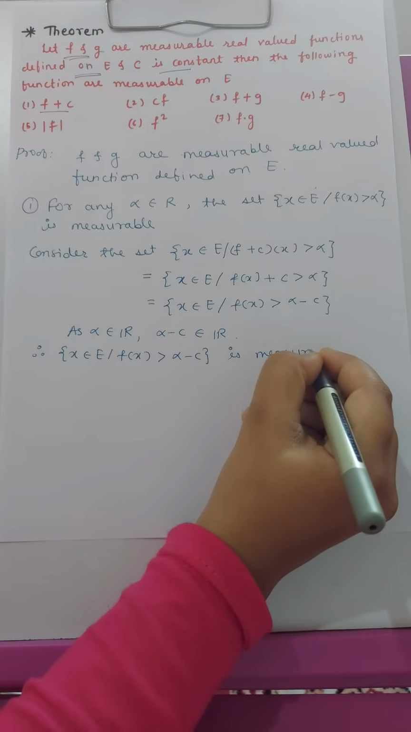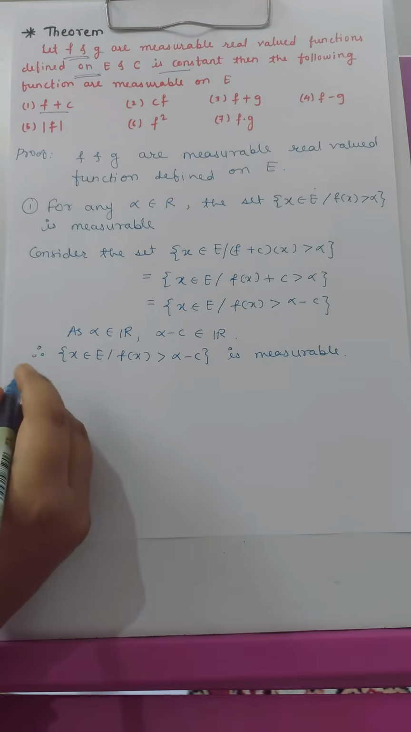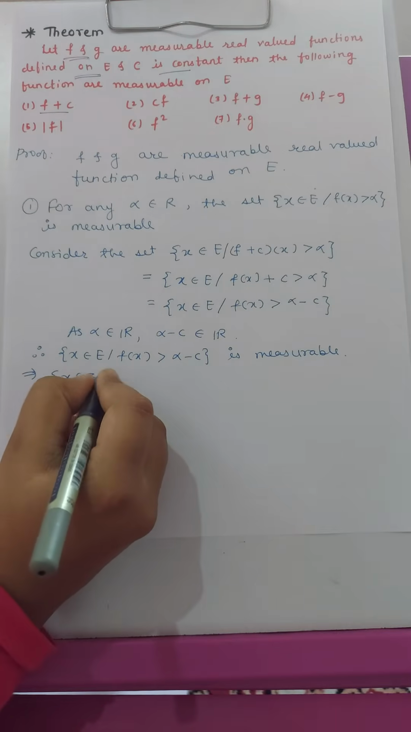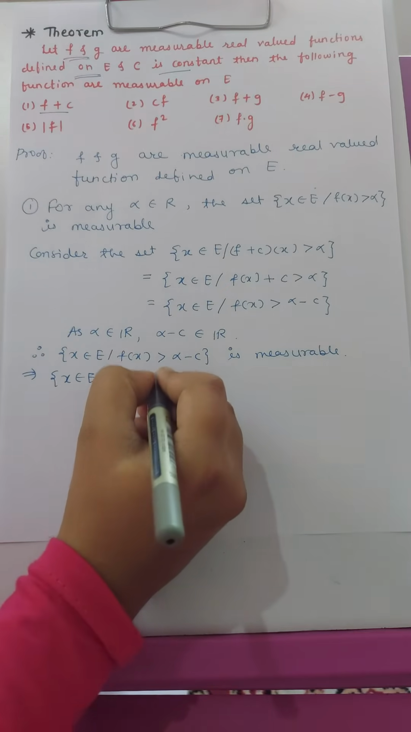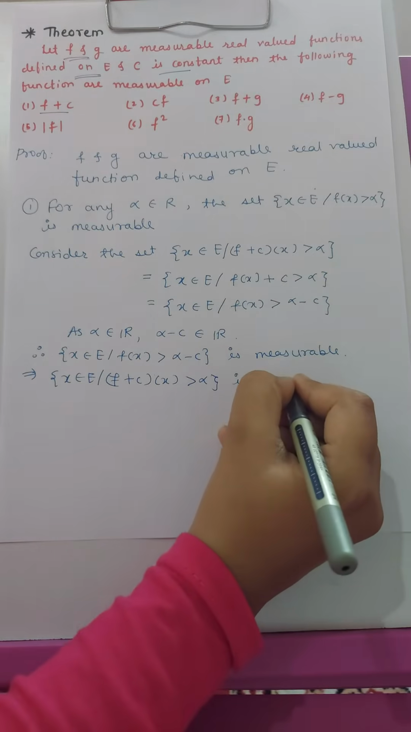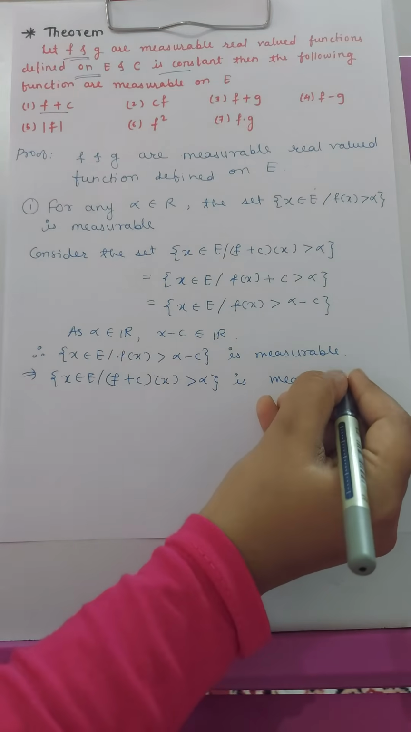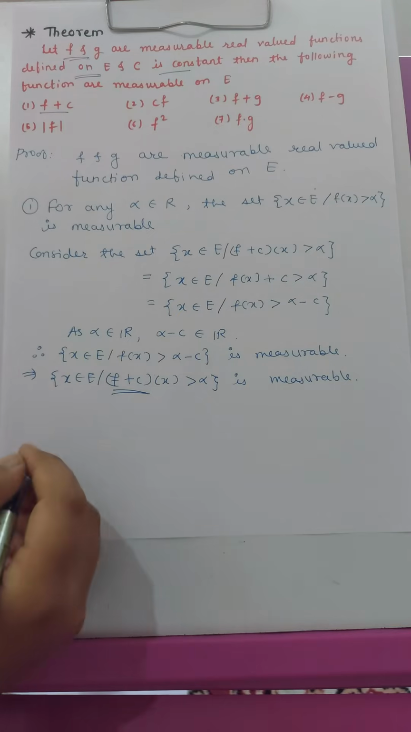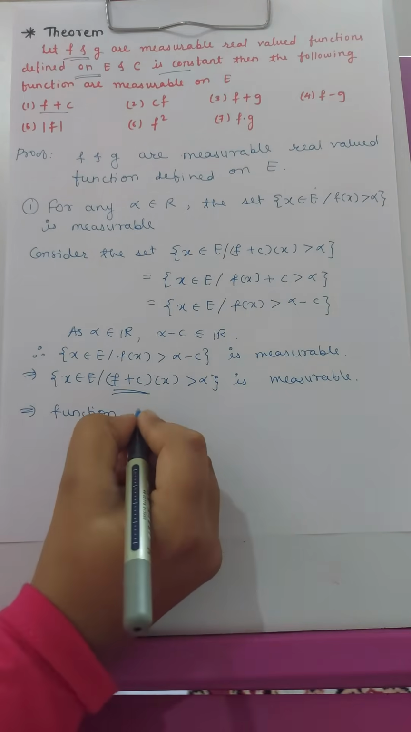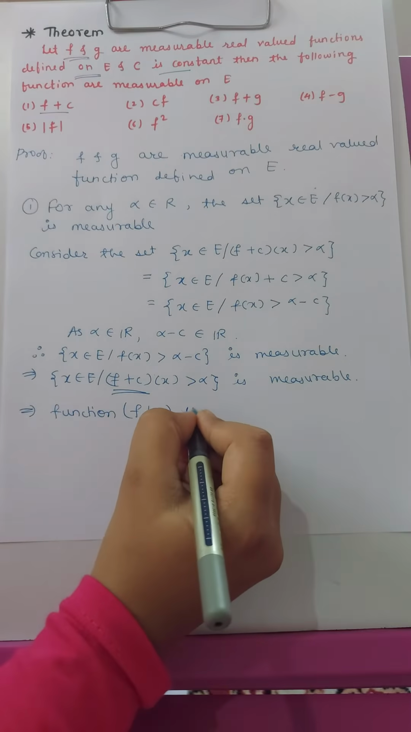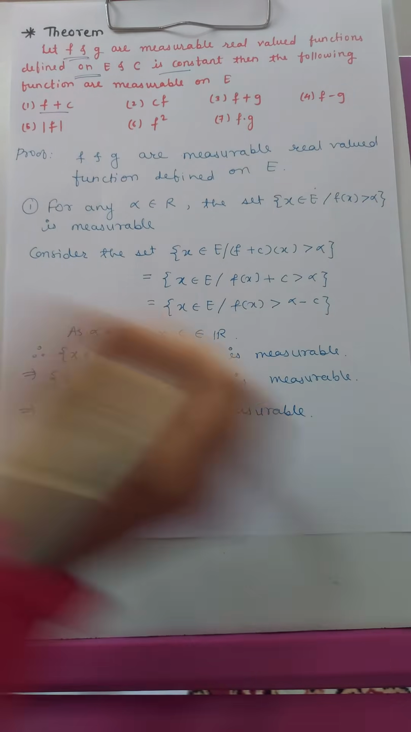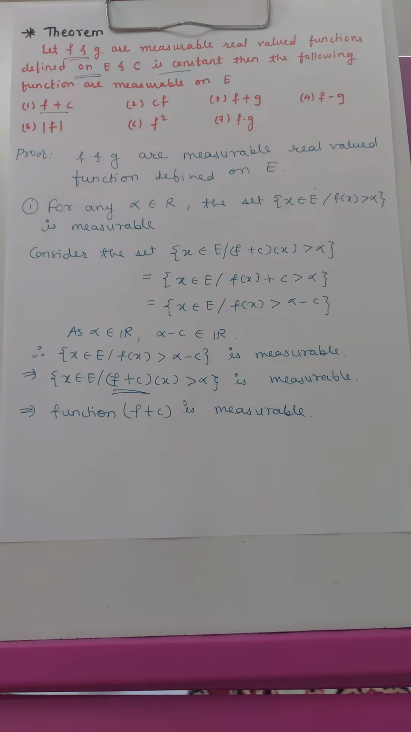This set is measurable, so therefore it implies that the set of x belongs to E such that (f plus c)(x) is greater than alpha is also measurable, and since this set is measurable, this function f plus c is measurable. So function f plus c is measurable. So the first part is proved.